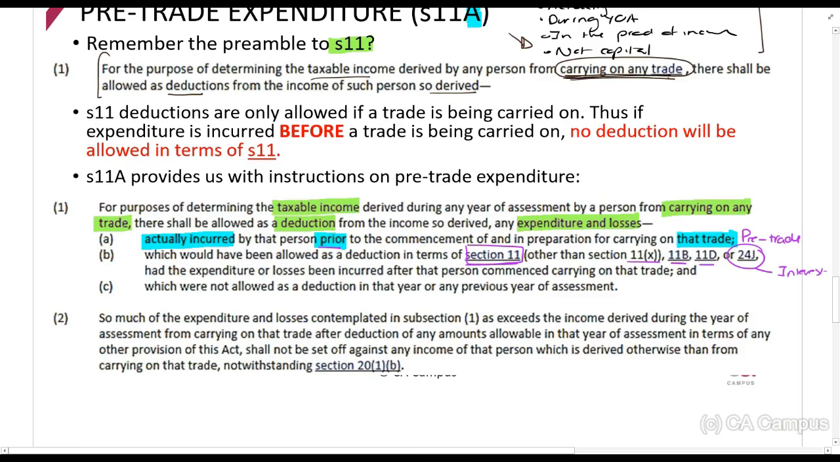Right, and they say, so actually incurred prior to the commencement of that trade, which would have been allowed as a deduction in terms of Section 11, had the expenditure or losses been incurred after the person commenced carrying on that trade.